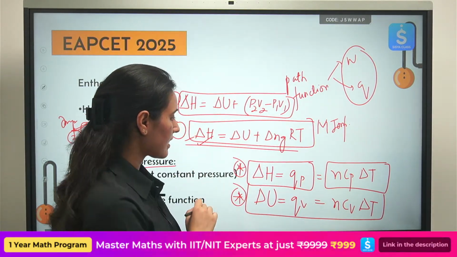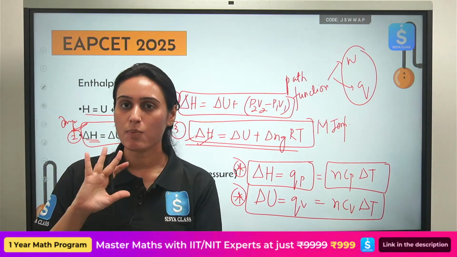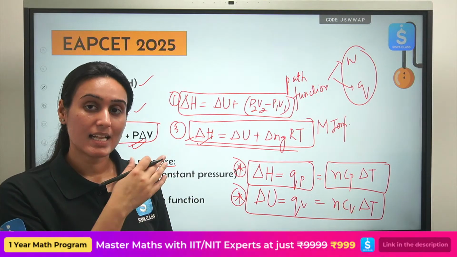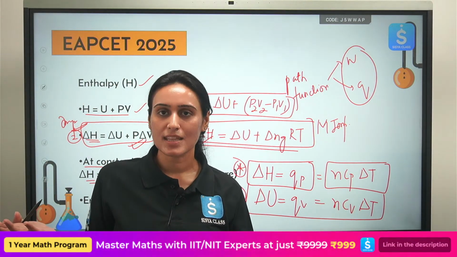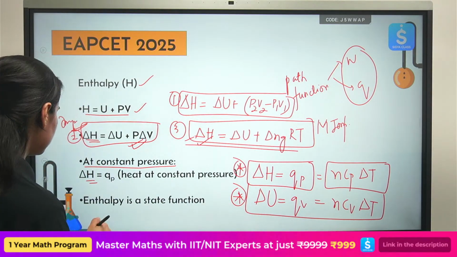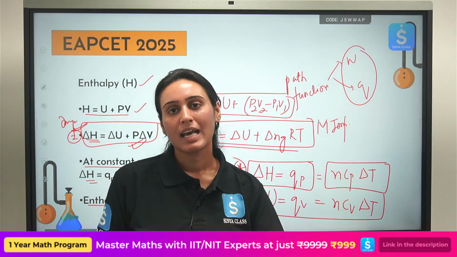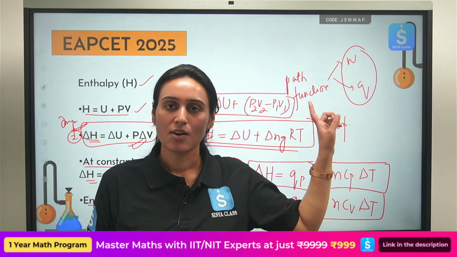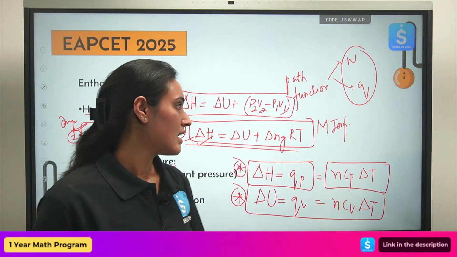You should know these two relationships also. These are some of the important formulas related to enthalpy change and internal energy change. How is enthalpy change related to internal energy change? We have covered that part also. We already covered that enthalpy is a state function, internal energy is also a state function, entropy, Gibbs free energy are state functions, while work done and heat exchange are path functions. Remember that. See the next part.